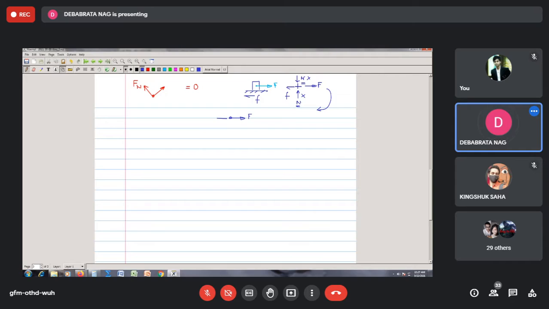That means only show those forces which are having some work function. So therefore, this type of diagram is termed as AFD. This is called active force diagram.